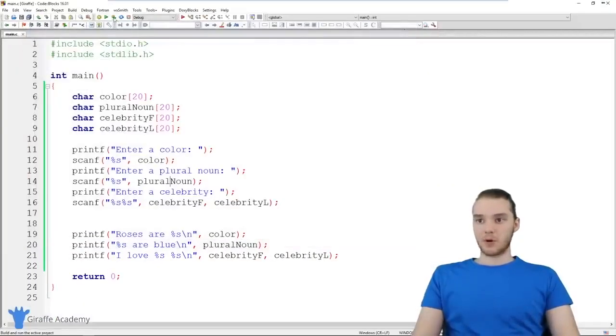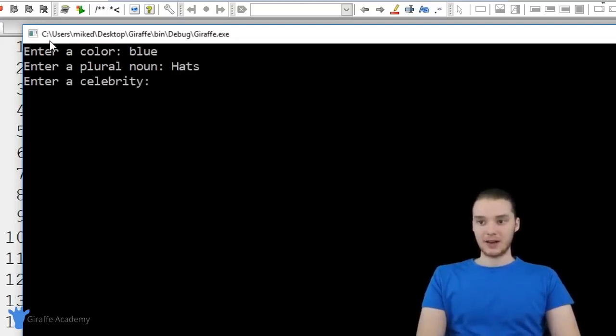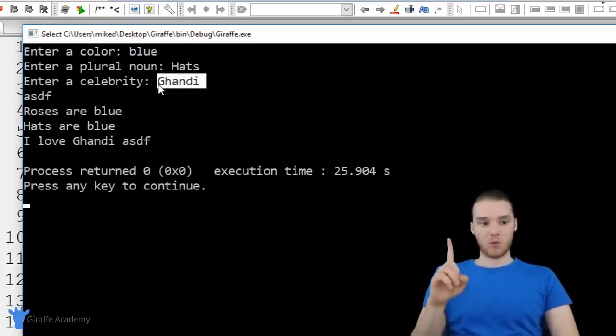Now, here's the thing about this program, though. If I wanted to enter in a celebrity who only had one name, the program actually isn't going to be able to handle that. So if I said hats, and down here if I said Gandhi, and I click enter, you'll notice that it's still waiting for me to enter in a last name, right? So I can enter in something here and then the program will work, but it was waiting for me after I entered in just that one name.